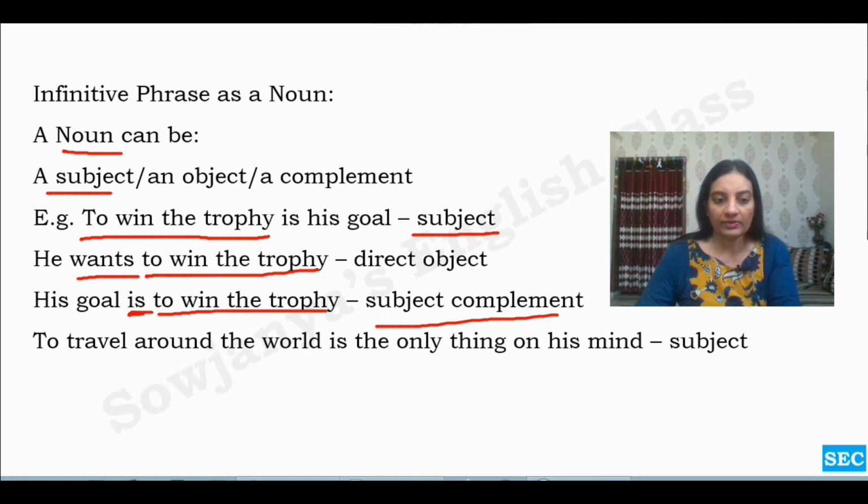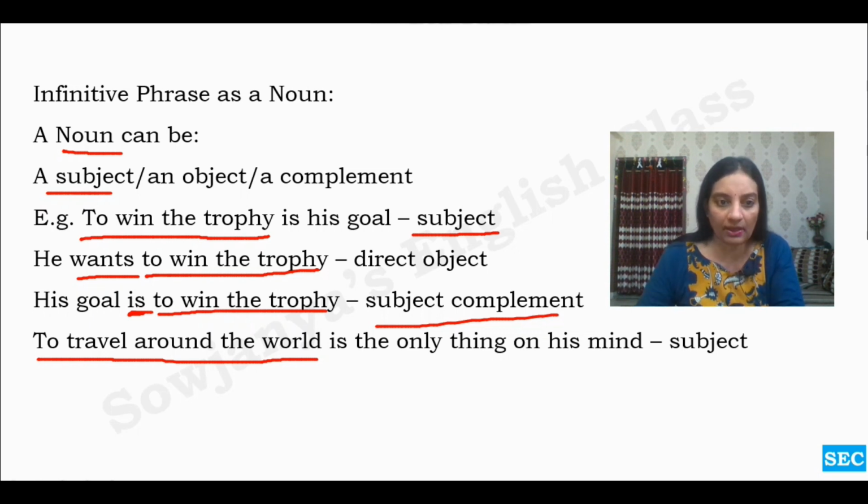And then, to travel around the world is the only thing on his mind. So here, the entire phrase, to travel around the world, is acting as a subject. Something is the only thing on his mind.